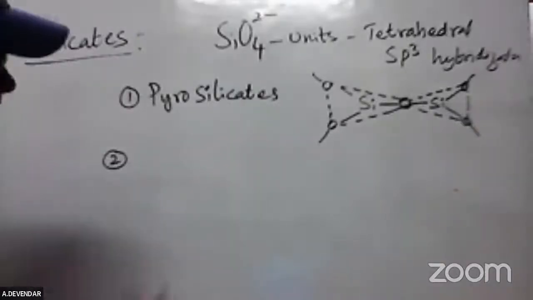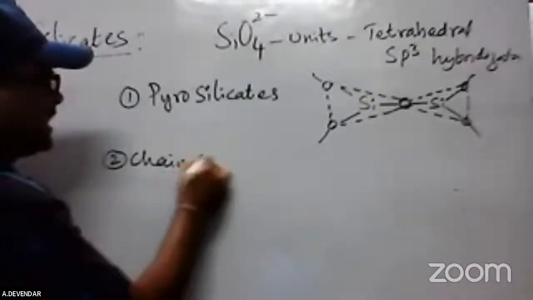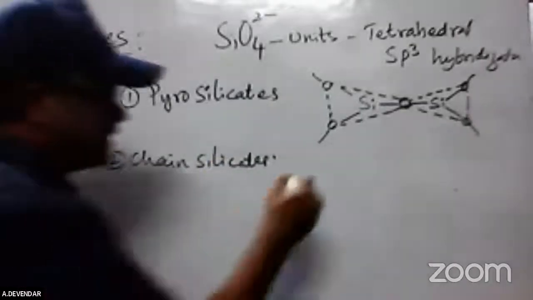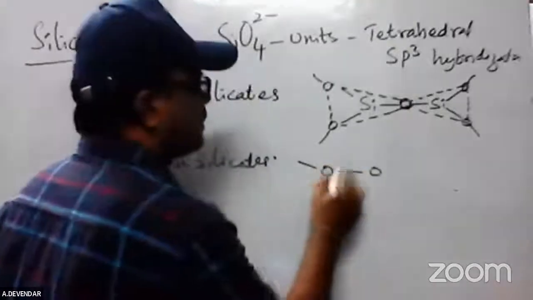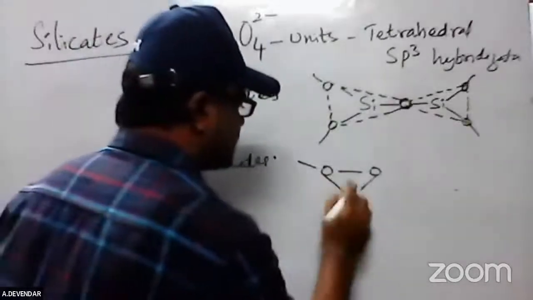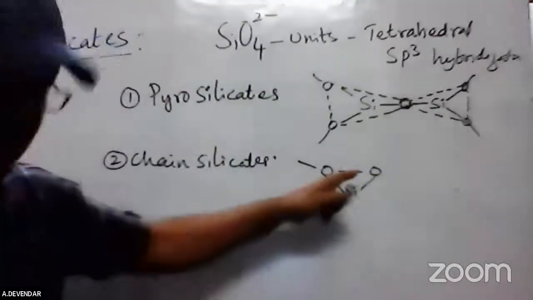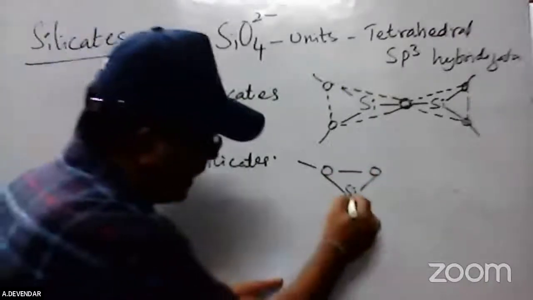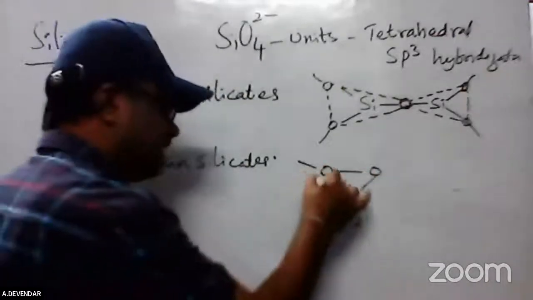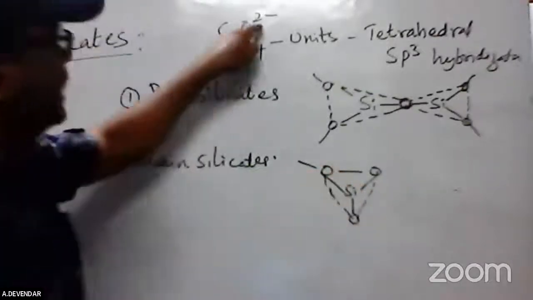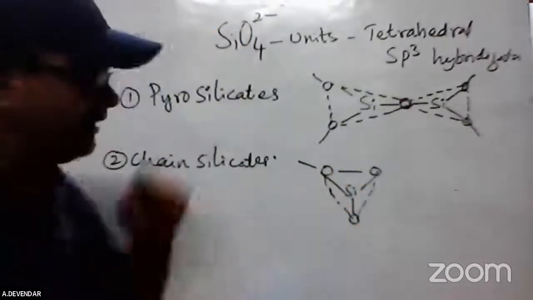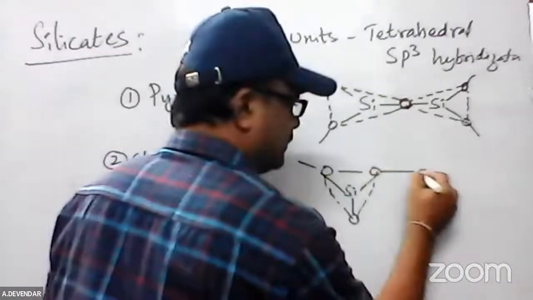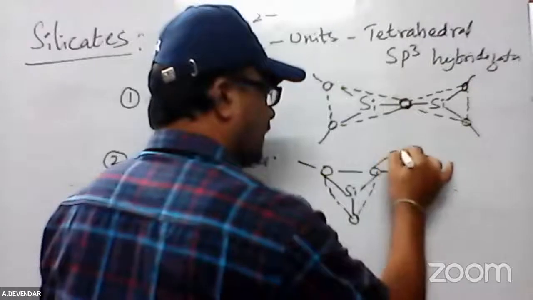Next, second, we have the chain linkages. That means chain silicates. How are the chain silicates formed? I will try to represent the chain link silicates. This Si is bonded with this one, and again one bond is present. This is linked with one silicate unit. Another one I'm using, another Si.